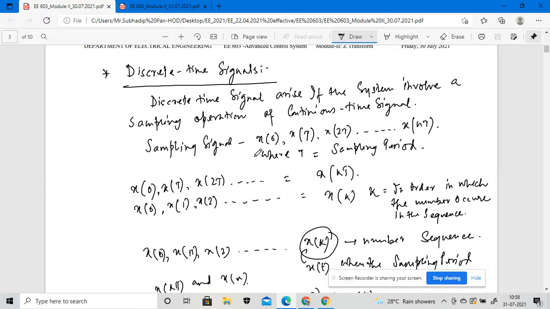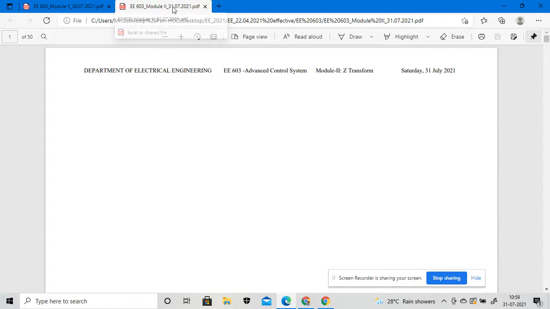So we have a little bit of elaboration before starting the Z transformation, the elaborated view of the introductory part of the Z transformation. That we will discuss today. Today we will discuss some broad ideas related to the Z transformation.